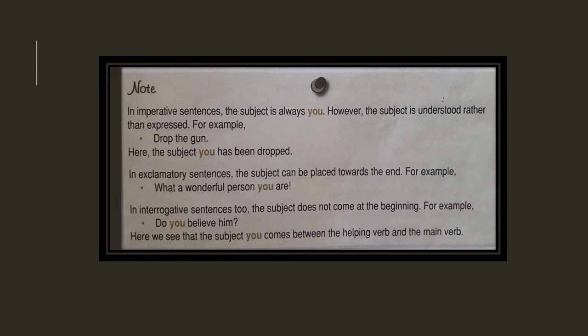Now, look at the note given here. In imperative sentences, the subject is always you. However, the subject is understood rather than expressed. For example, drop the gun. Here, the subject you has been dropped. Whereas, in exclamatory sentences, the subject can be placed towards the end. For example, what a wonderful person you are.